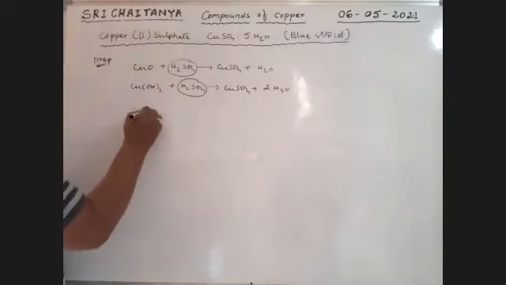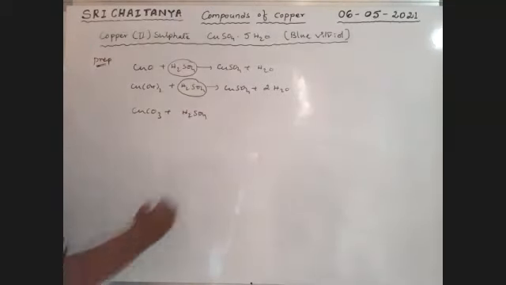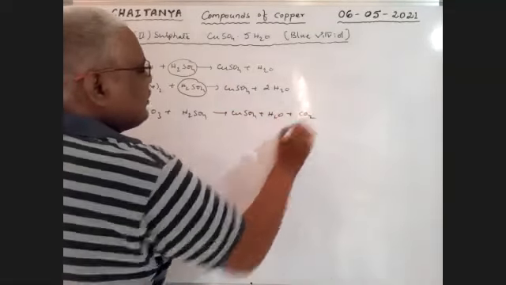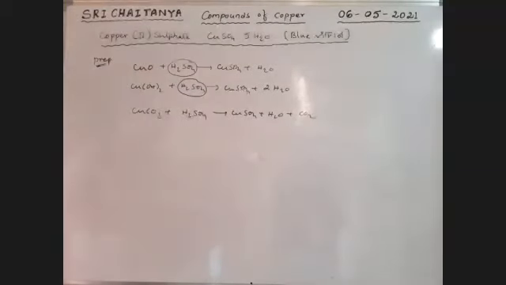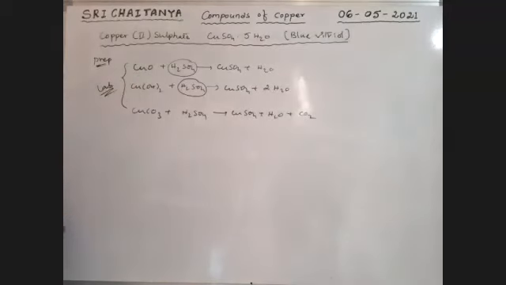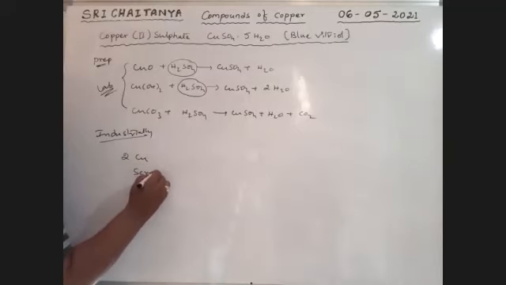Next, another basic compound, CuCO3, also reacts with H2SO4 and gives CuSO4 plus H2O plus CO2. So these are laboratory preparation methods. Now, industrially, how is this done? It uses copper scrap, pieces of copper, waste material.